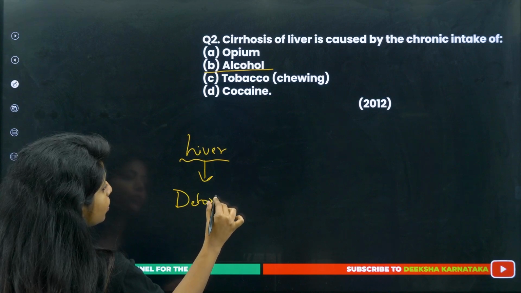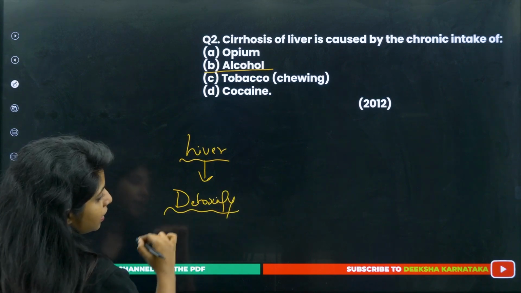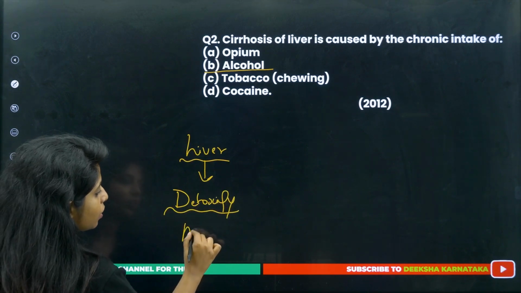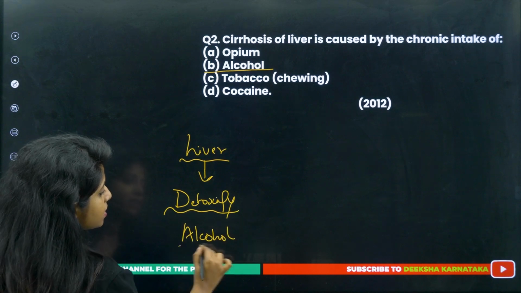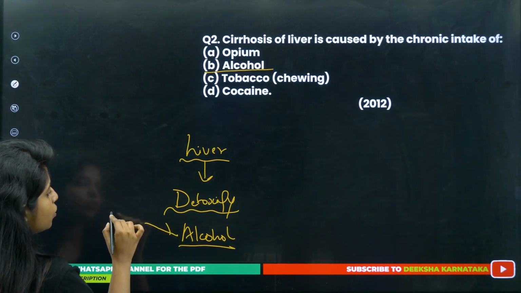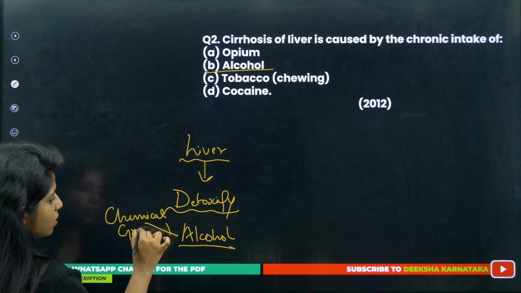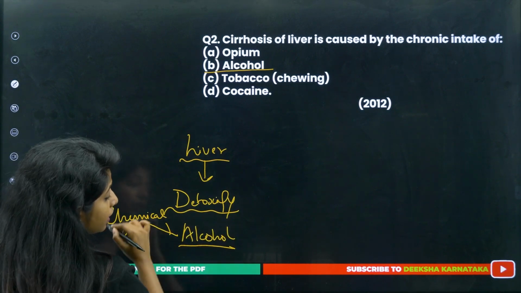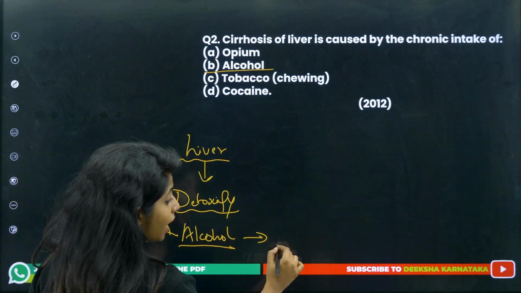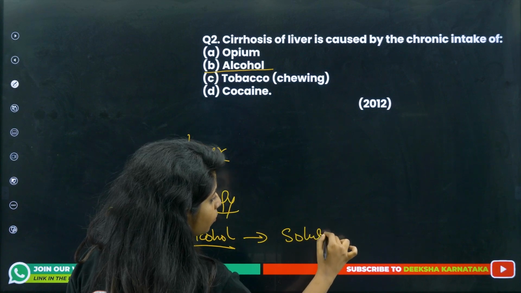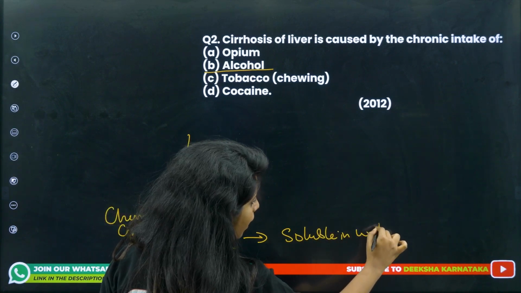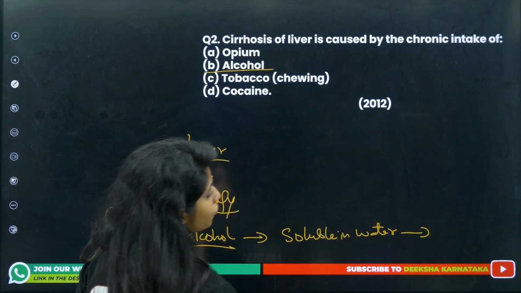Its major role is to detoxify things. So to all these alcohol molecules, it will be adding some chemical group such that this particular whole thing is now less toxic and can be easily soluble in water and could easily move out of our body.